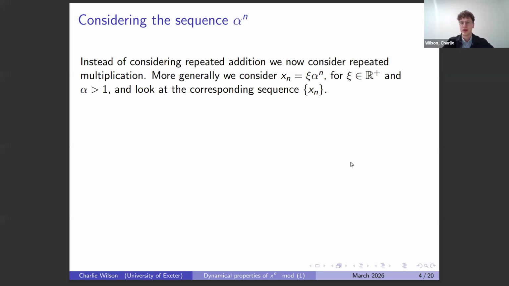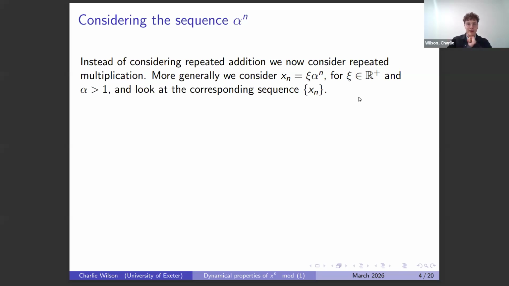And this is where I have to pause and say, we're not actually going to consider that. We're going to consider something slightly more general, so this psi alpha to the n. So we just have this psi term, which is just going to be some scalar multiple, so it's positive. And I have to pause and say, trust me, this is the thing we want to consider instead. The maths works out that this is the thing we're going to consider, but all the results relate back to alpha to the n anyway. But when studying this, it's the more natural thing to consider, and the thing that everyone's been considering since about 1910, 1930 for the problem.